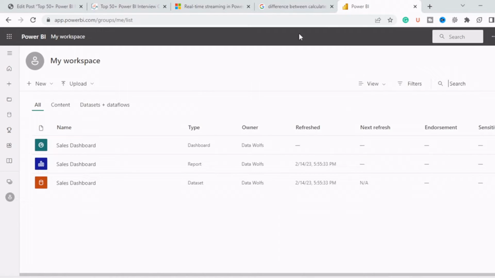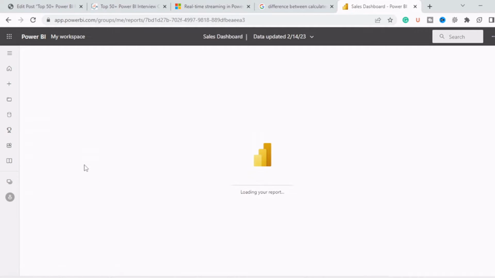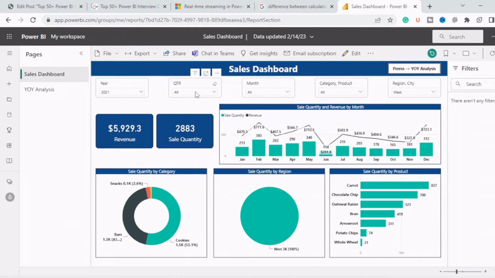Power BI Service is this tab. Once we have created and published the report, we can see that report here. You can provide access to this workspace, like this is the workspace, to different people, or you can provide access to, let's say, this particular report to different people, and in the web application, by using the link of this report, they can check the report which is built, and then they can collaborate on it.